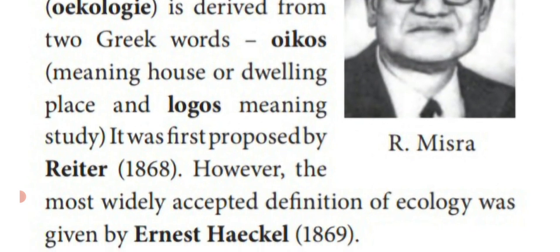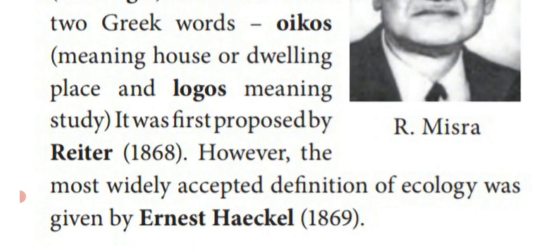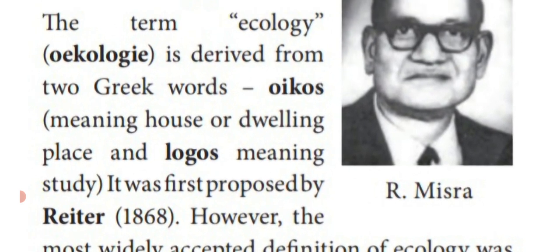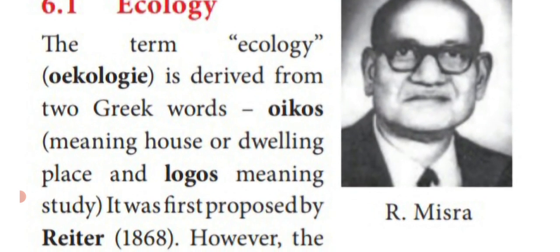So dear students, one more question is there. The word ecology was first proposed by, the answer is Reiter. Then second question, the widely accepted definition of ecology was given by Ernest Haeckel.